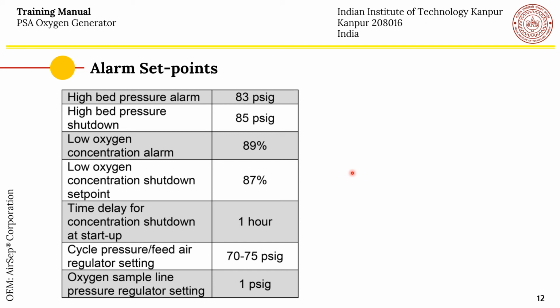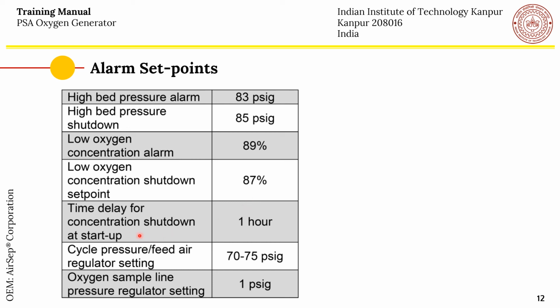Just to note that the alarm set points of the unit are as follows. The high bed pressure alarm will come when the pressure increases to 83 psi gauge. High bed pressure shutdown will happen if the pressure reaches 85 psi. Low oxygen concentration alarm is set at 89%. Low oxygen concentration shutdown point is 87%, after which the plant will shut down.